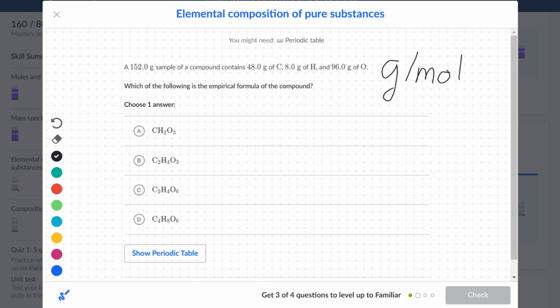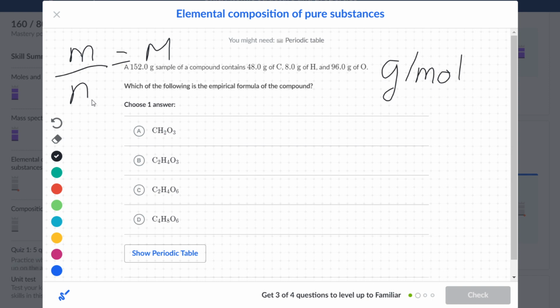And using the unit, we can see that molar mass is equal to the mass, which is in grams, divided by mole, which is usually symbolized by n. Mass is usually symbolized by m, and the molar mass is usually symbolized by big M. So we have M = m/n, and we want to find this n.